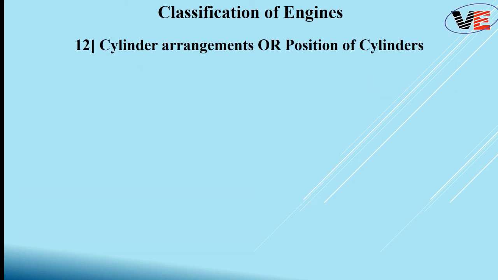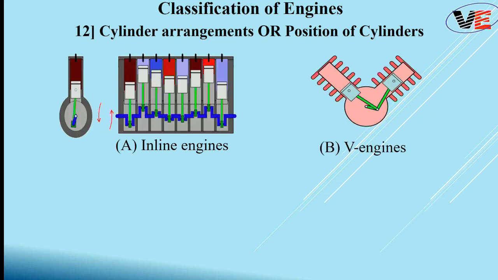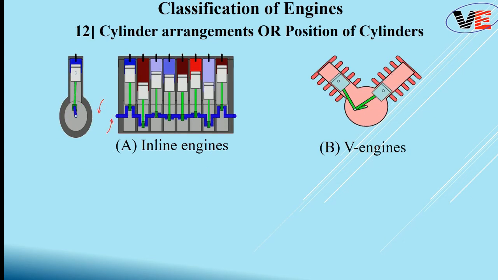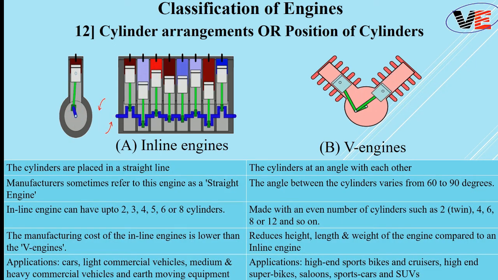Now the 12th classification of engine is based on the position of the cylinders. These are the 5 types: inline engine, V engine, radial engine, opposed cylinder engine, and lastly opposed piston engine. As you can observe in the drawing, let's talk about the first, the inline engine. You can easily read out the table. So what is an inline engine?